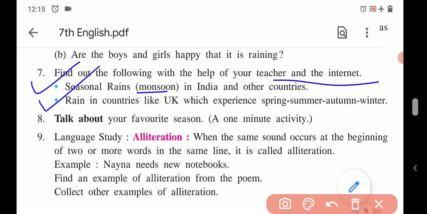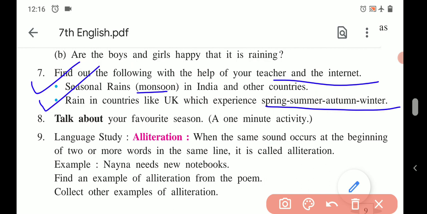Rain in countries like UK, that is United Kingdom, which experience spring, summer, autumn, winter. So this is how the UK experiences seasons. So rain in this country. So what answer can be written? Let me tell you what would be the beginning. UK, that is United Kingdom, experiences enough or plenty of rainfall all year round.